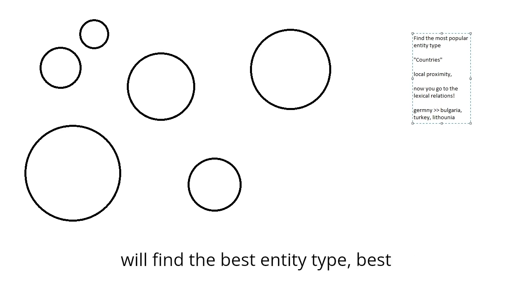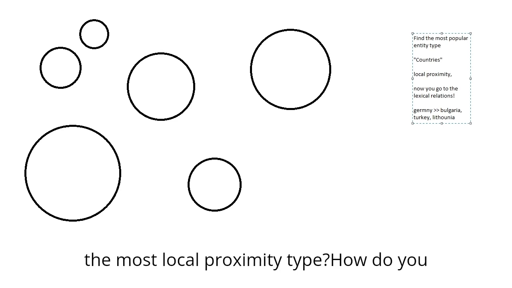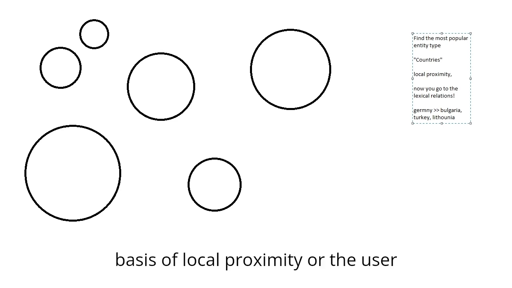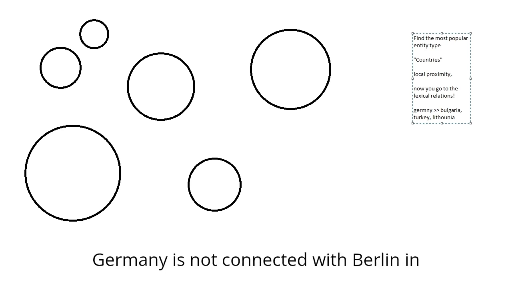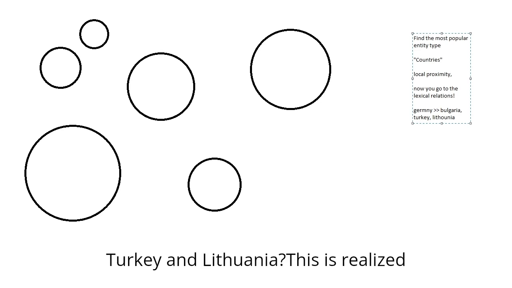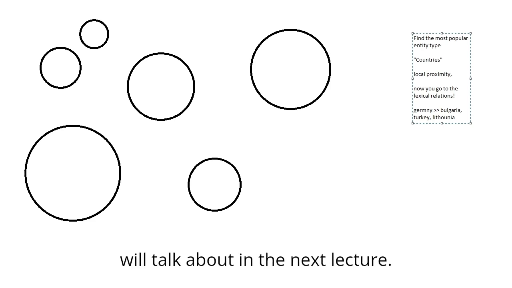How will you find the best, most popular entity type? How do you know this is the most local proximity type? How do you know whether you classify this on the basis of local proximity or the user behavior? How will you classify that Germany is not connected with Berlin in the eyes of the search engine, but with Turkey and Lithuania? This is realized when you know about the query session, which we talk about in the next lecture.